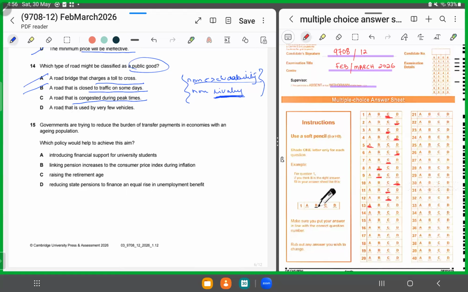It's D, a road that is used by very few vehicles, right? Very few vehicles are using it, but still it's available for all. So the closest option that satisfies the public good in this MCQ is D. So 14 we'll shade in D as our correct answer.